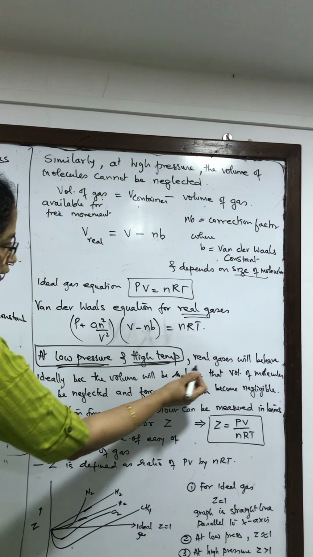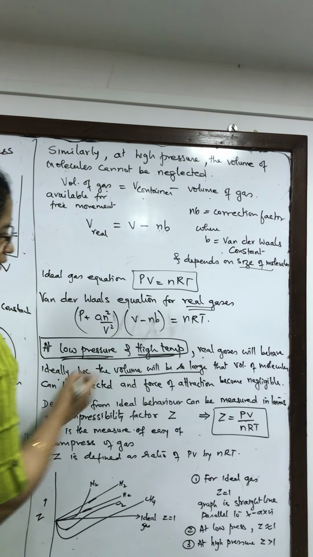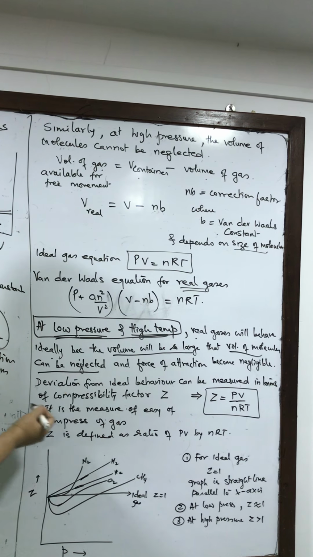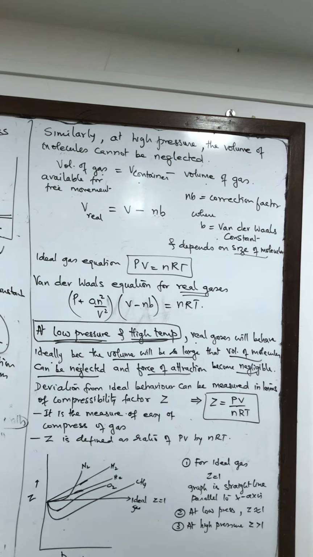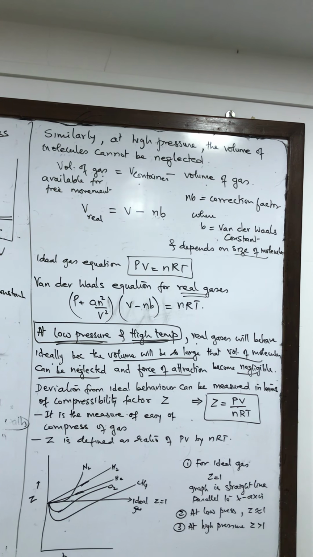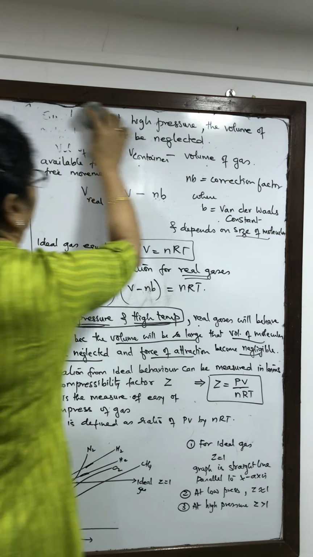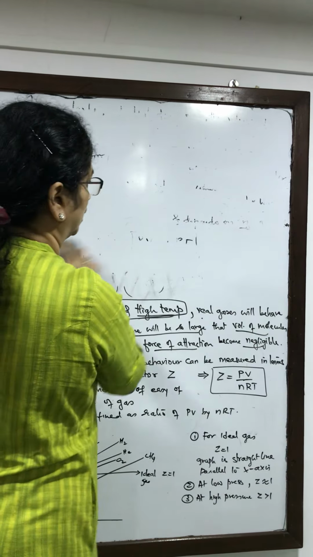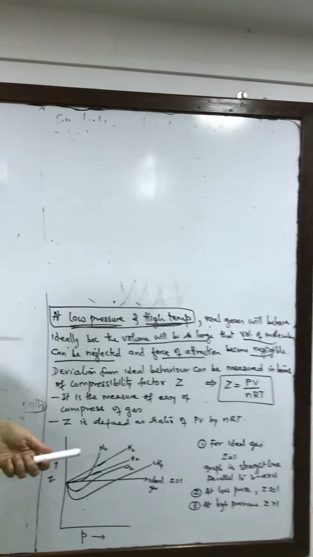So real gases will behave ideally because the volume will be so large that the volume of the molecules can be neglected, and the force of attraction also can be neglected. So we have answered all the questions.